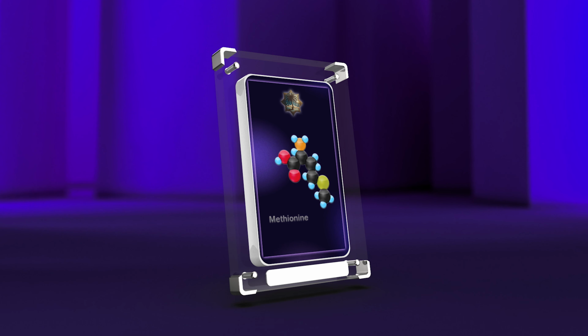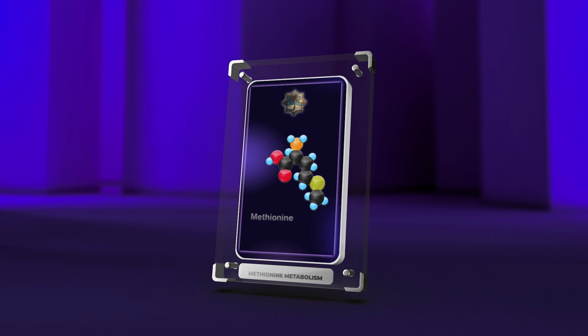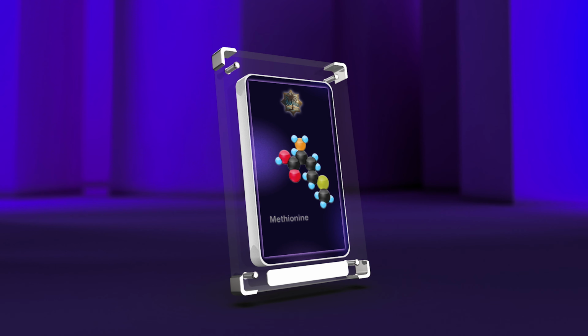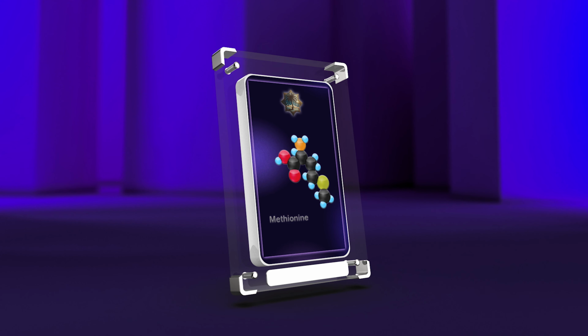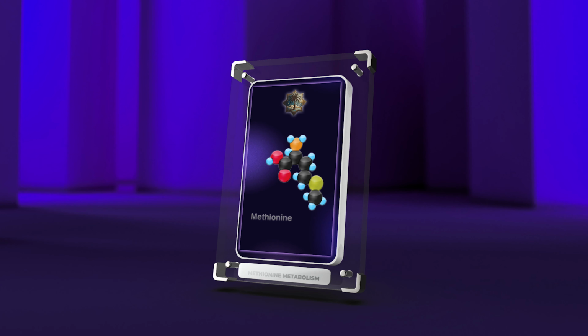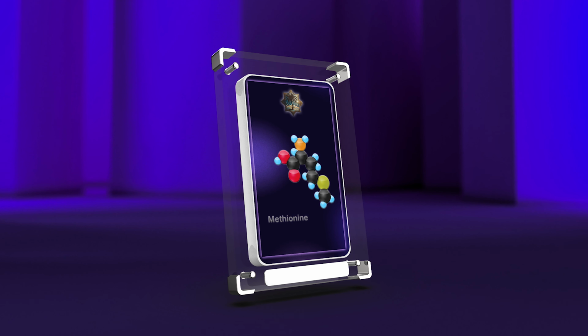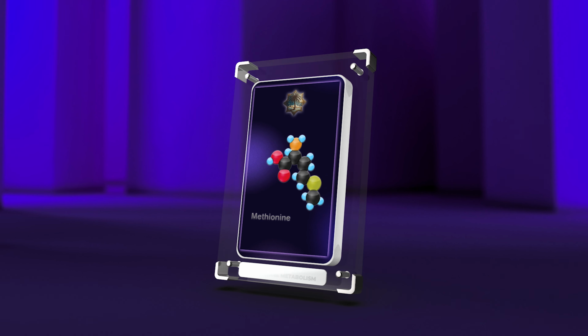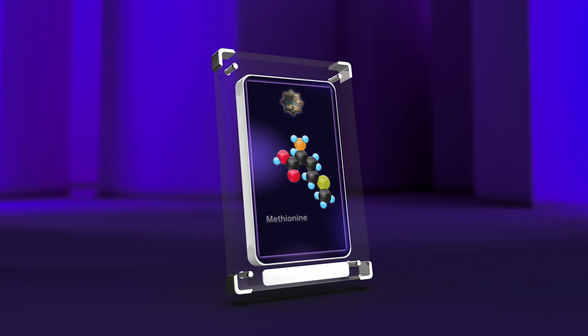Moreover, the relationship between methionine metabolism and 1-carbon metabolism, the impact of folate and vitamin B12, methionine restriction, and the intricacies of methionine metabolism in specific tissues and disease contexts broaden our perspective on the therapeutic potential and clinical significance of these pathways. As we continue to explore the fascinating world of biochemistry, it is clear that methionine metabolism holds immense promise for unraveling the complexities of human health and disease.